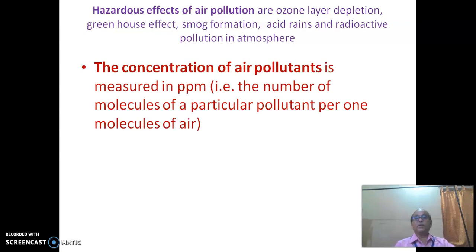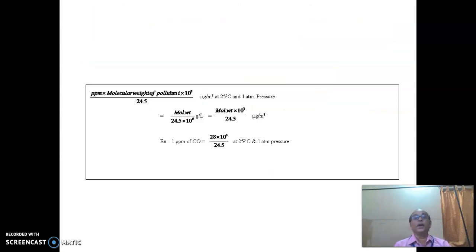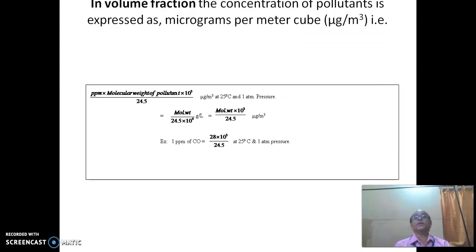The concentration of air pollutants is measured in parts per million, that is, the number of molecules of a particular pollutant per 1 million molecules of air. 1 ppm is equal to 1 molecule divided by 10 to the power of 6 molecules of air. So this can be calculated by using this equation. In volume fraction, the concentration of the pollutant is expressed in micrograms per meter cubed, that is, this equation.